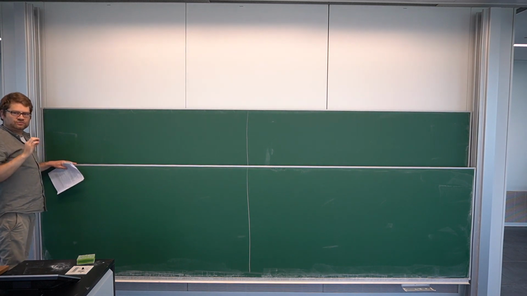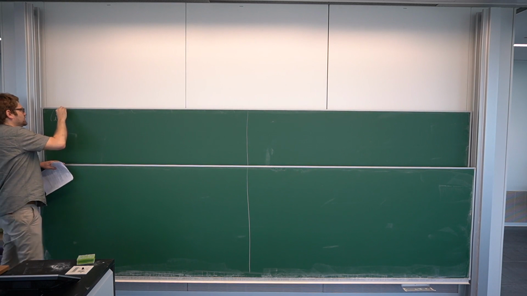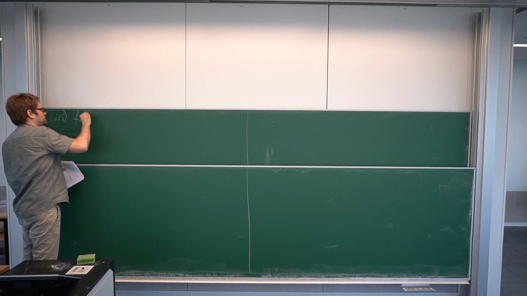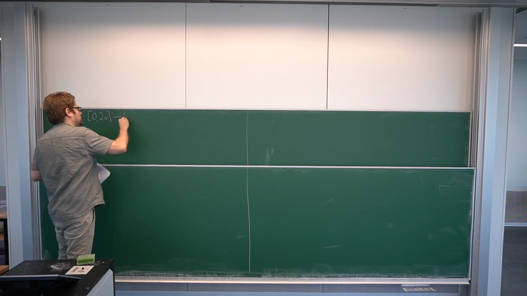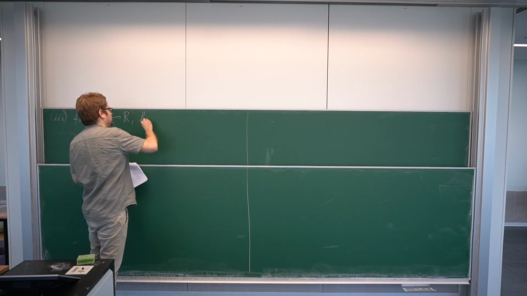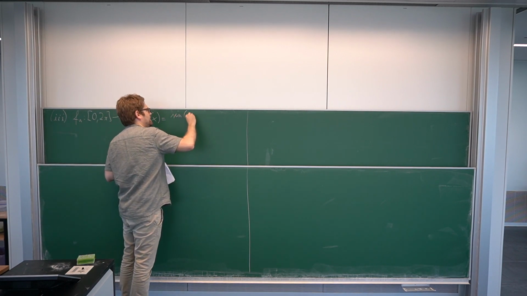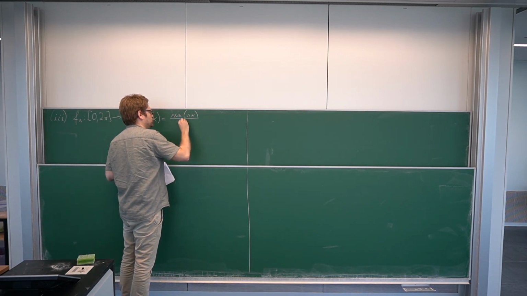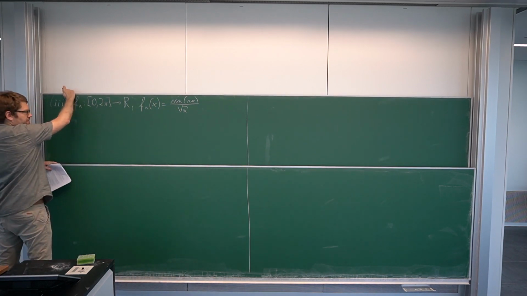As a counterexample to the differentiability of the limit, we study the following sequence. We let f_n be defined on 0 to 2π going to R, namely f_n of x is supposed to be the sine of nx over the square root of n. Okay, let's draw a graph again.